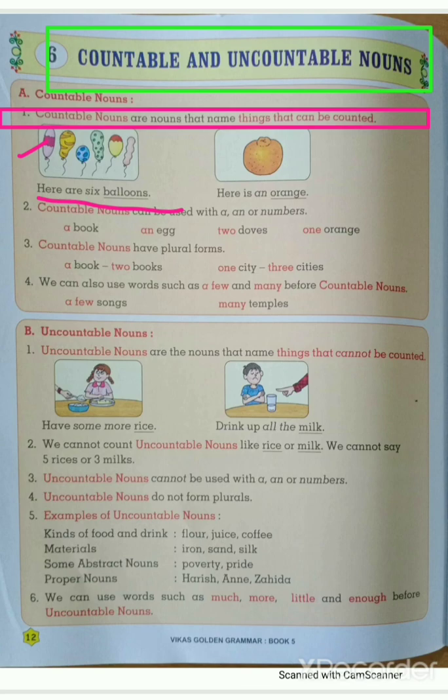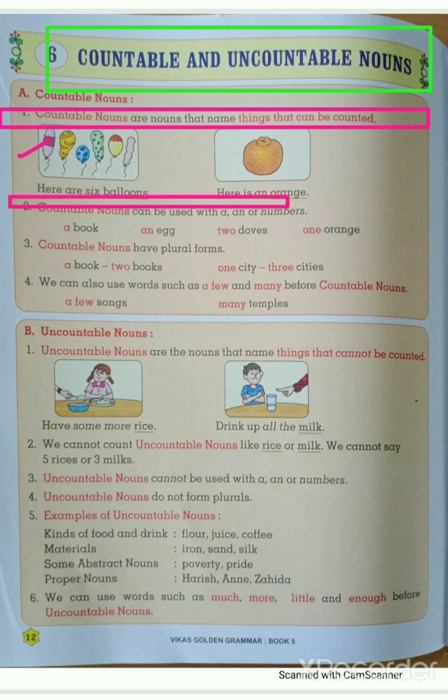How do we know that? Because we count it 1 2 3 4 5 6. Then next, here is an orange. Here is only one orange.